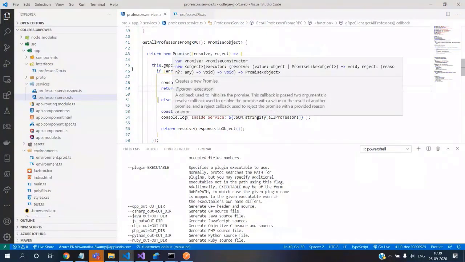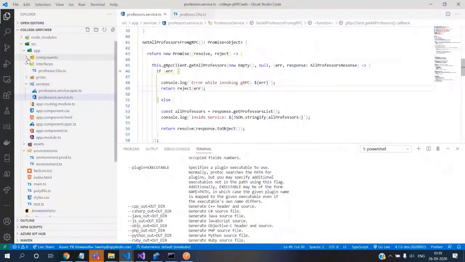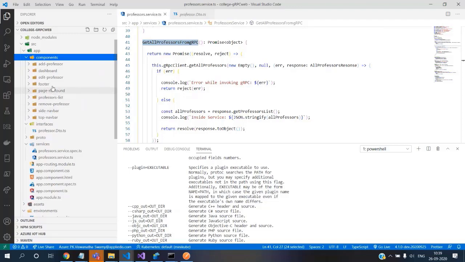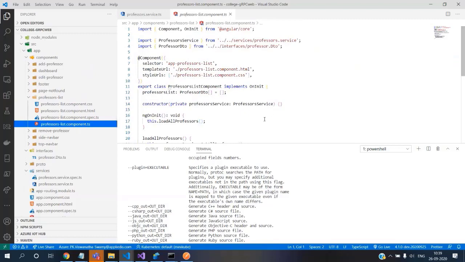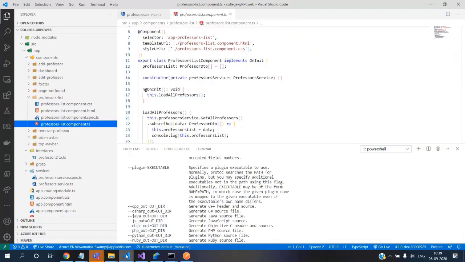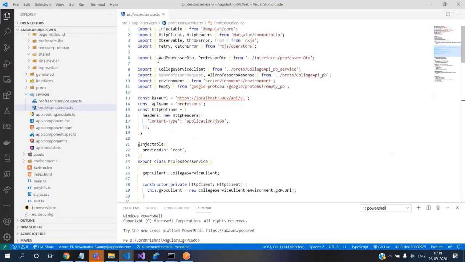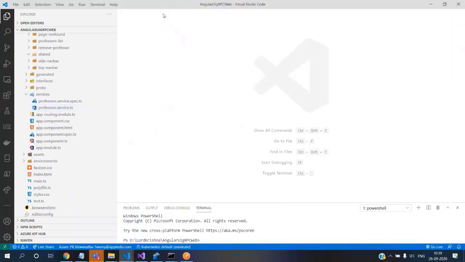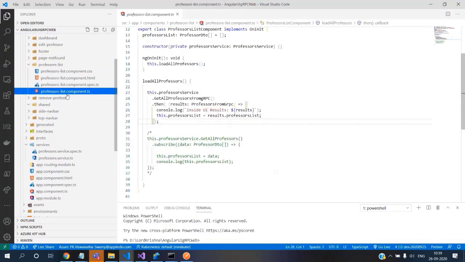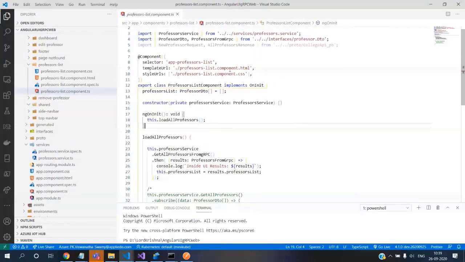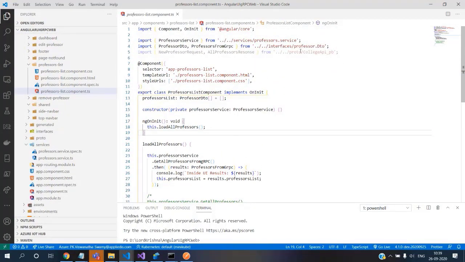At one place we need to modify: we need to go to the component. We need to come to this component, the professors list, and do a small modification here, because we don't need to call the REST one, we need to call the gRPC one. So let's come in here real quick and grab this guy.